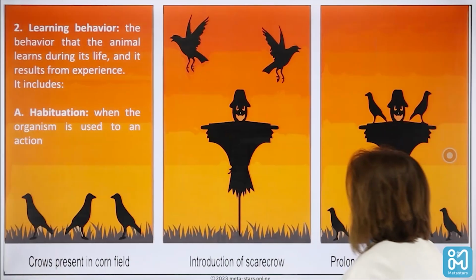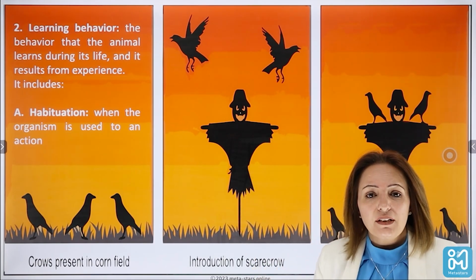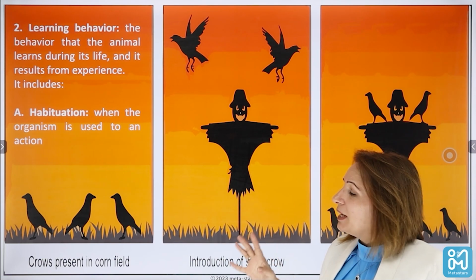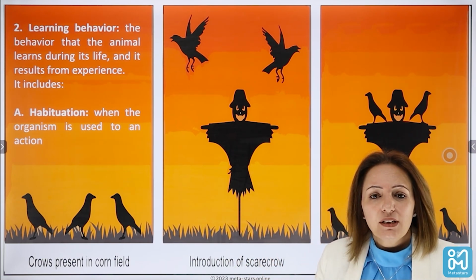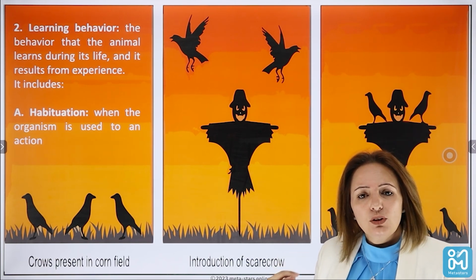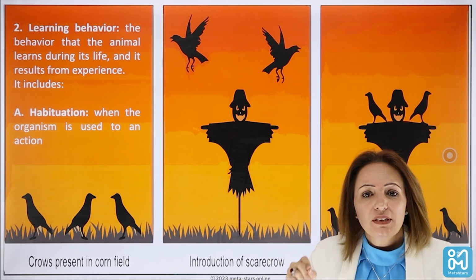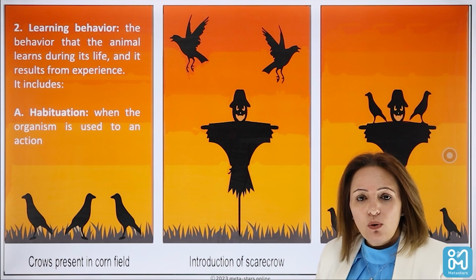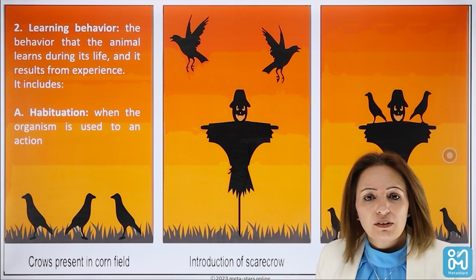The second type of behavior is the learning behavior. Now, the learning behavior is a behavior that the organism learns while it is surviving. Like, for example, if we're talking about humans, we learn how to draw, we learn how to hold a pencil, we learn how to walk, we learn how to eat. And the same goes for all other types of animals.